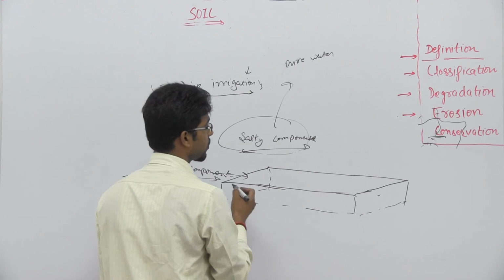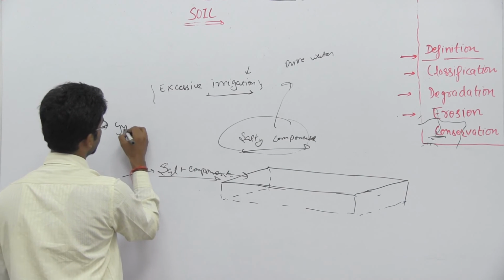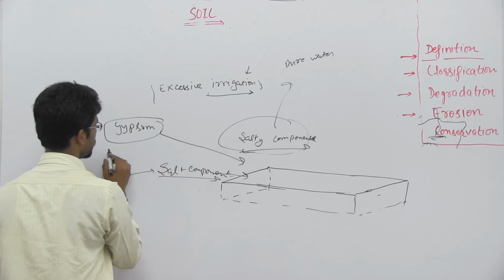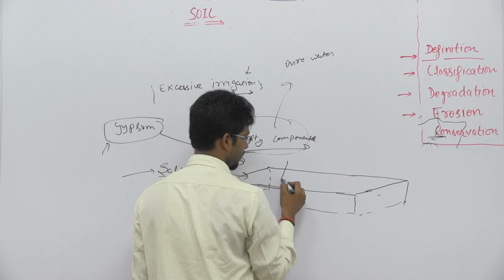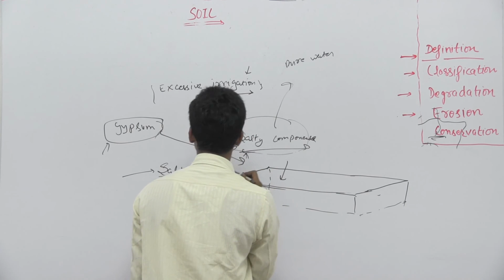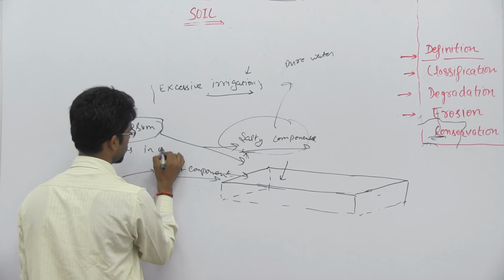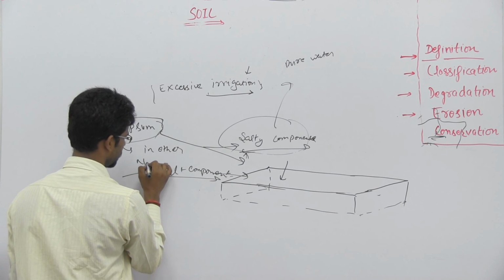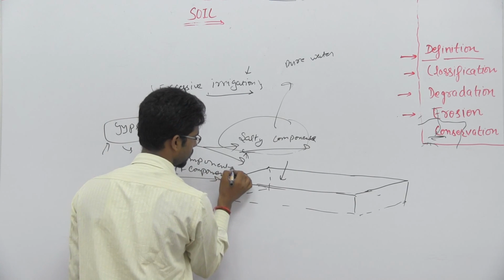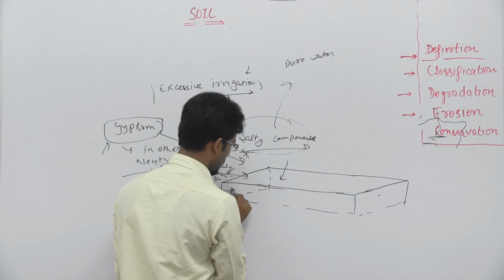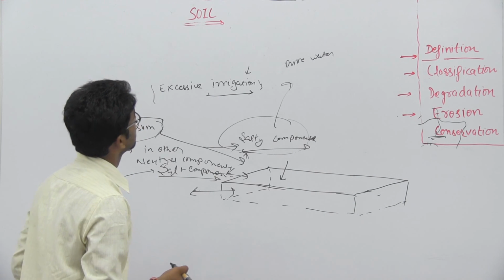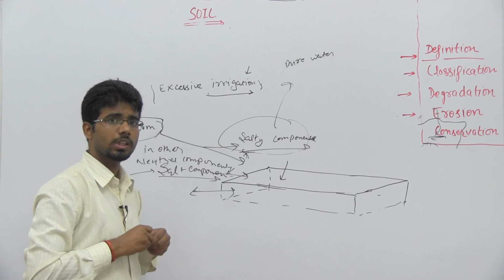So it is advised for them to use gypsum for the cultivation, because gypsum basically converts the salty components into other neutral components. So basically उन components से जो soil है उसको कोई harm नहीं होता है. So this is about the saline soil, and now we will move to the another category.